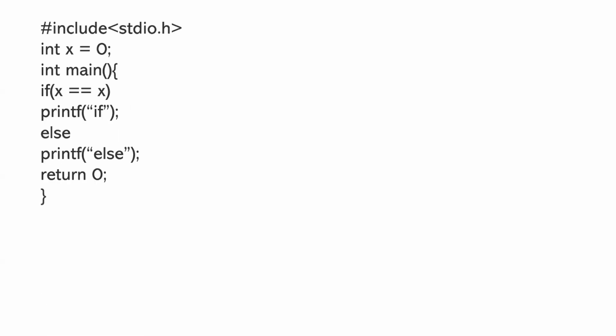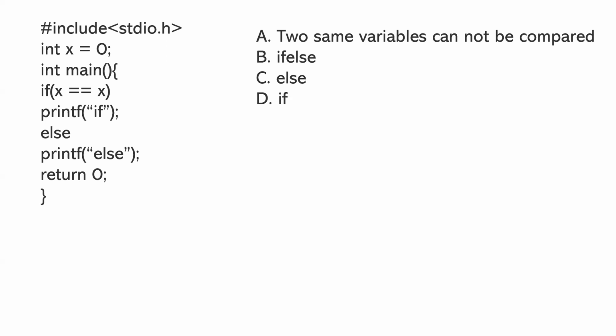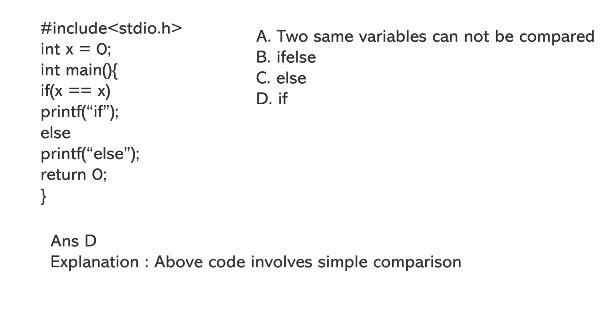Next question is int x = 0, int main, if (x == x), printf if, else print else. Options given are two same variables cannot be compared, if else if. So answer is D. Explanation: above code involves simple comparison. Okay, so if x == x, that is 0 == 0, it will directly print if, because the condition is true. Okay, basic question. This is also a mostly repeated question.